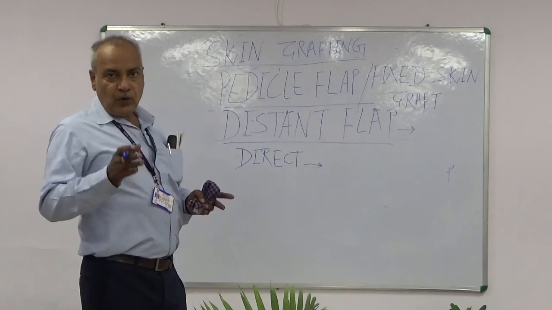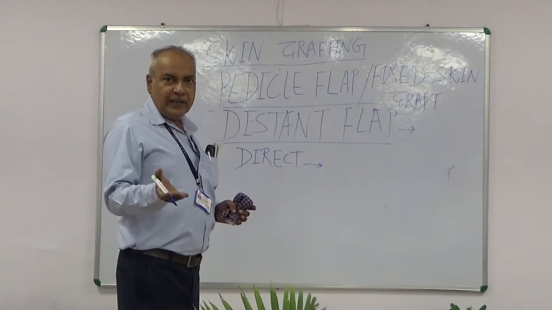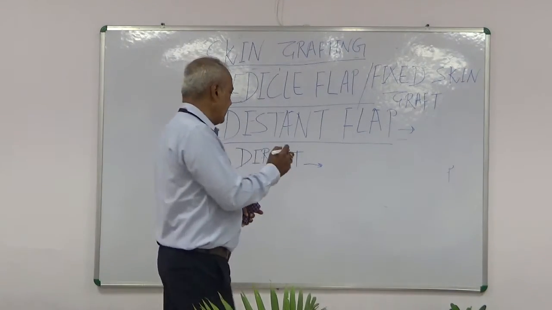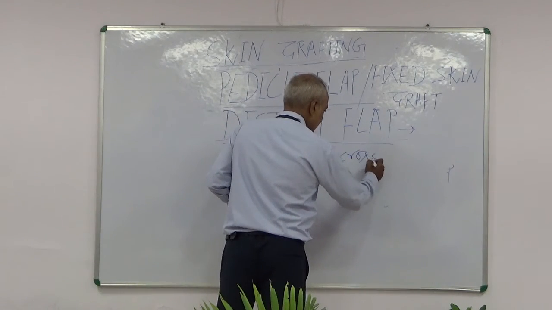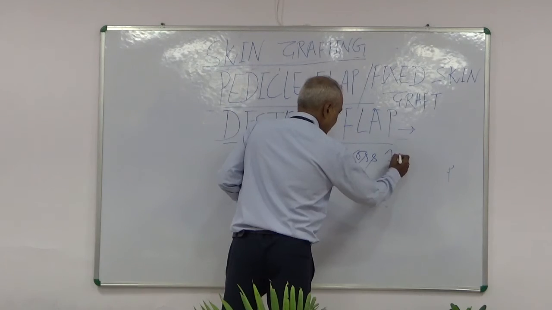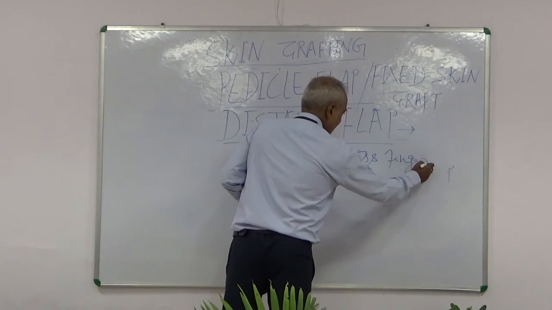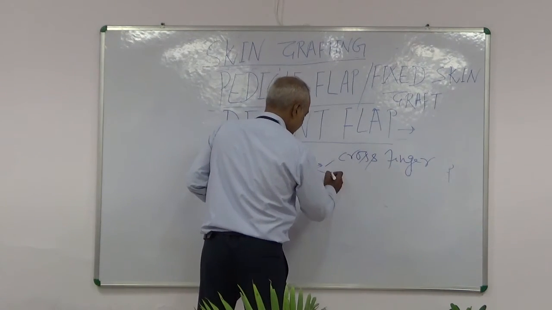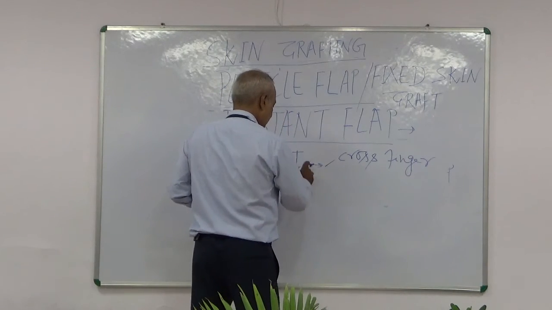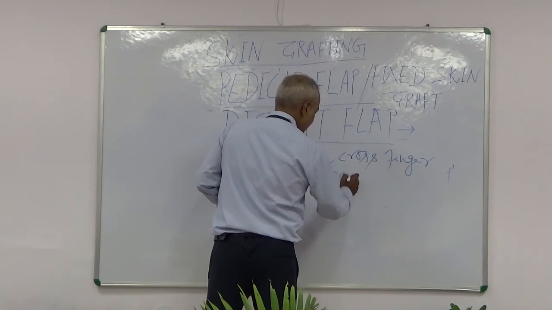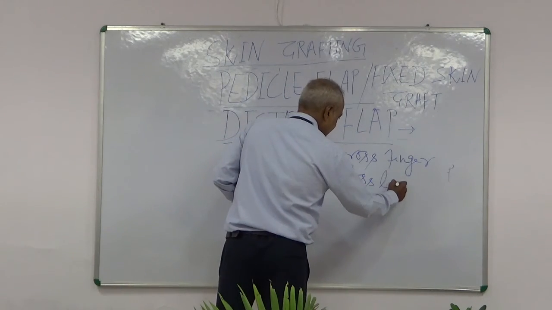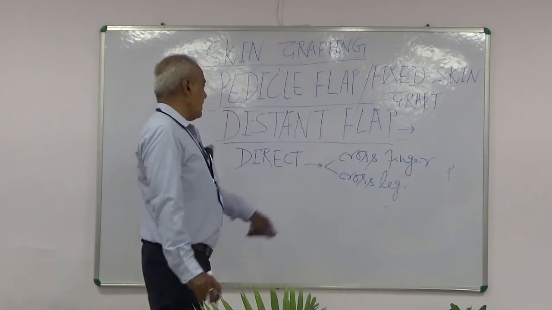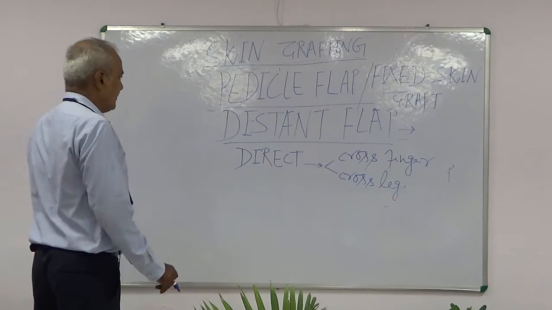Cross leg, from calf of one leg to shin of another leg. These are examples of direct type of distant flaps.